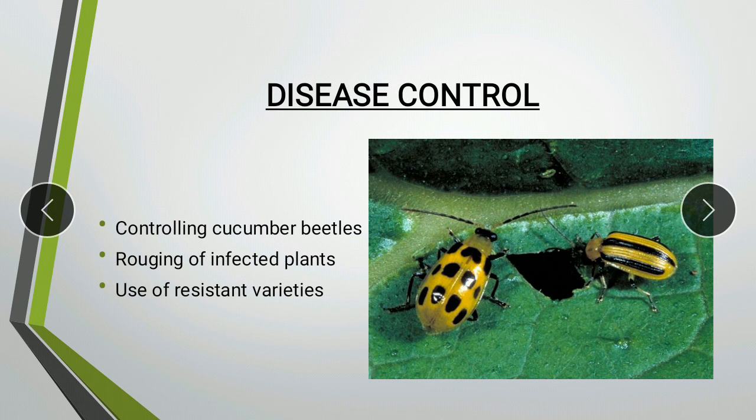And use of resistant varieties. Once a plant has been infected by this disease, there is no use of a pesticide. It will not help the plant because the bacteria is already present inside. So any of these three measures can be done to control the disease.